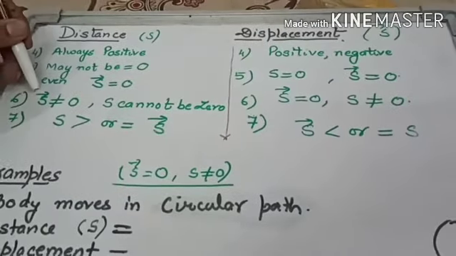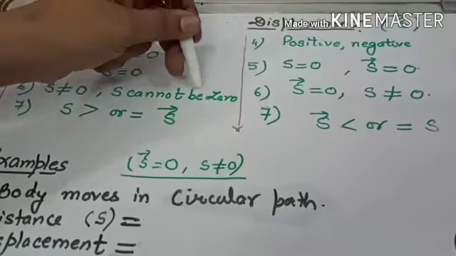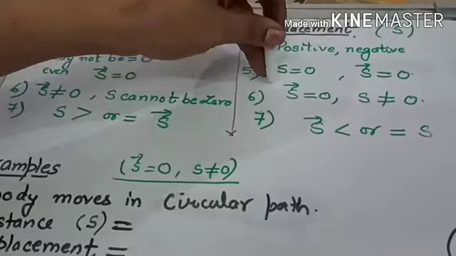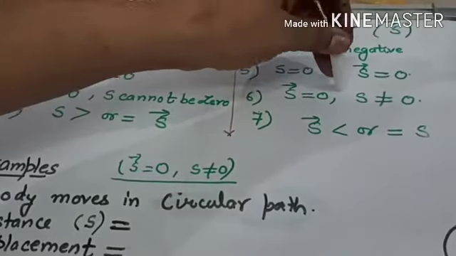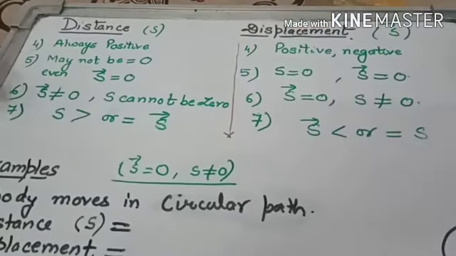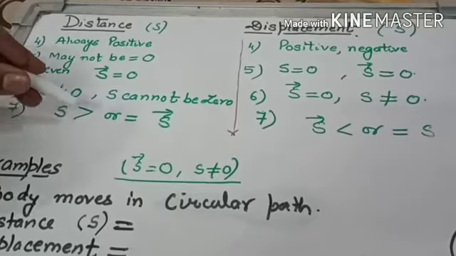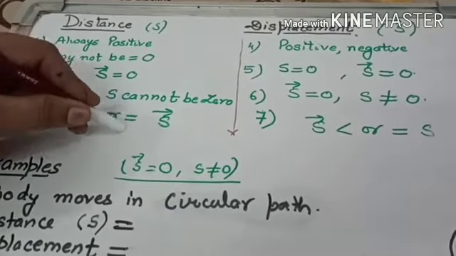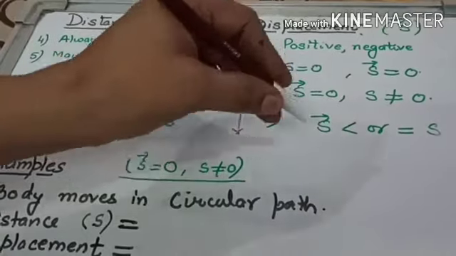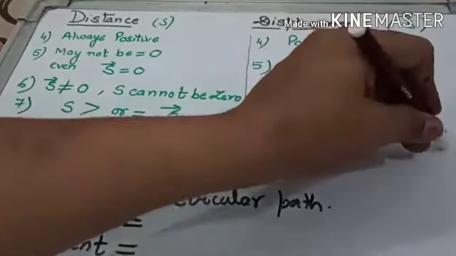Next, if displacement is not equal to zero, distance cannot be zero. If displacement is zero, then it is not necessary for the distance to be zero. Last difference, distance will always be greater than or equal to displacement, but displacement will always be less than or equal to distance.